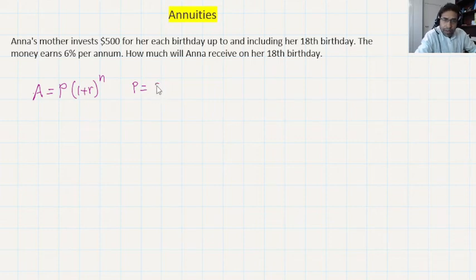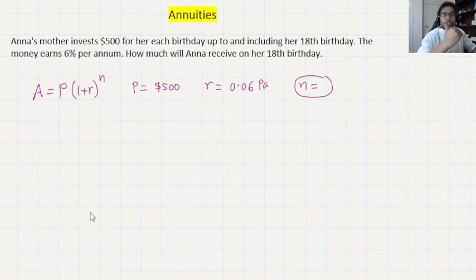So P is $500, she is investing once a year. And r is the interest rate, which is 6% per annum, so 0.06. We are not talking about n in this stage because we are just tracking each contribution separately. So the first contribution, A1, is made when she has her first birthday, and then we see how much that first contribution can earn.